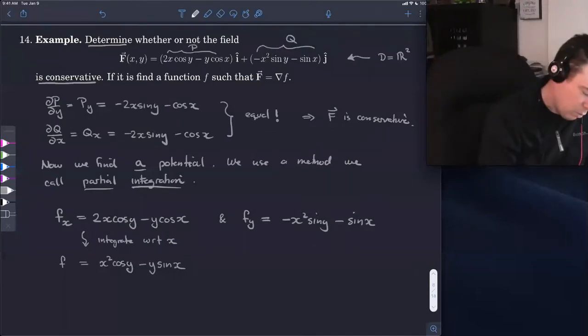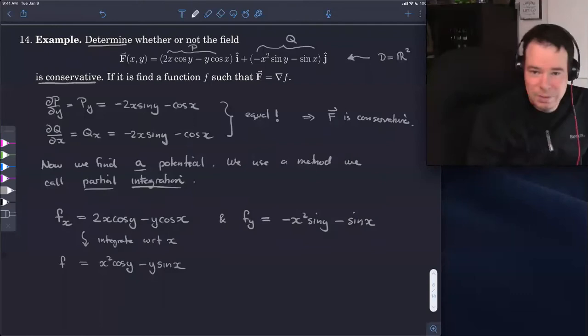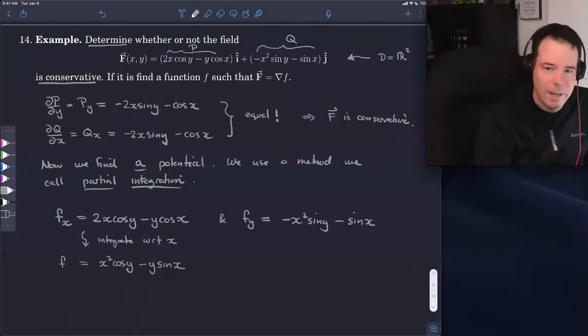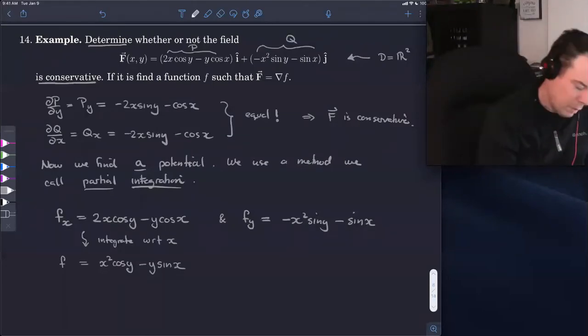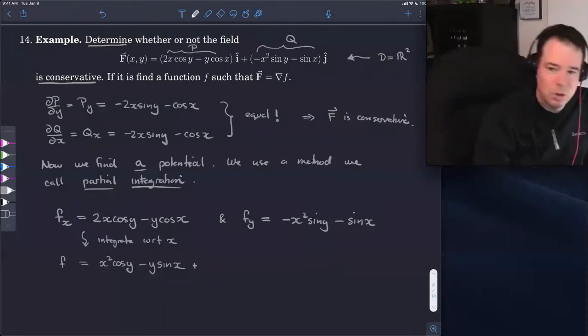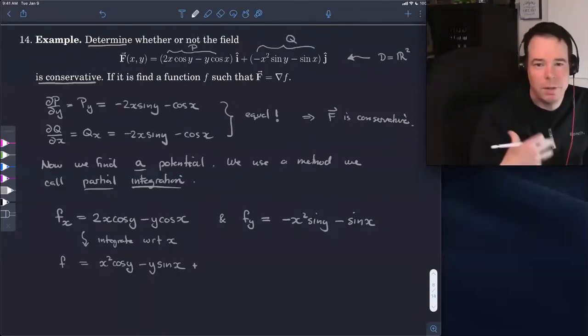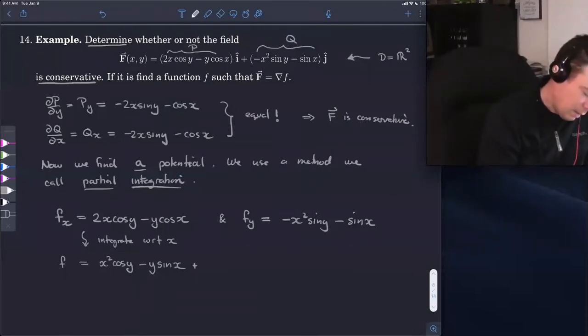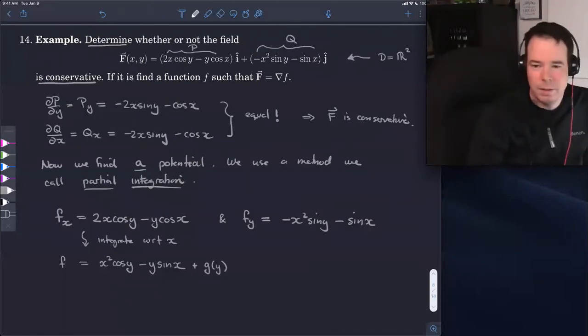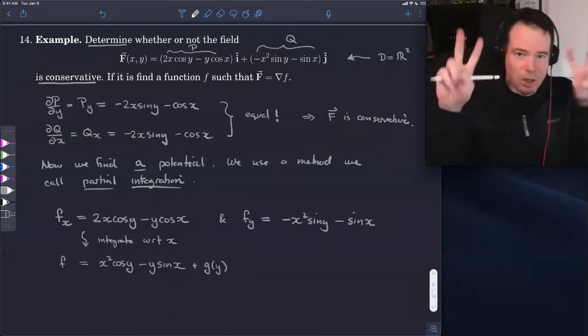That constant of integration isn't a constant in and of itself, it's a constant relative to x, because x was what we differentiated with respect to. So we get a constant which is independent of x, and that means it could be a function of y. So that's our constant of integration.